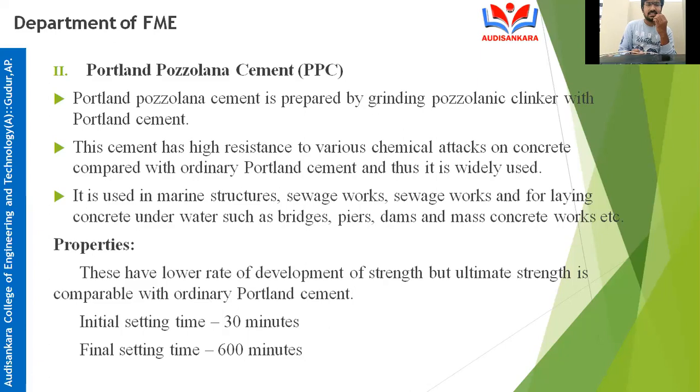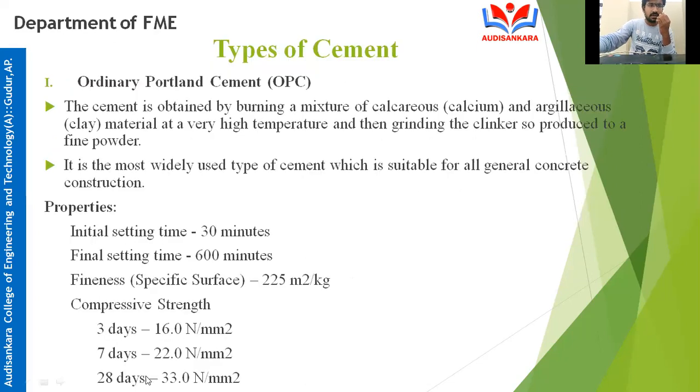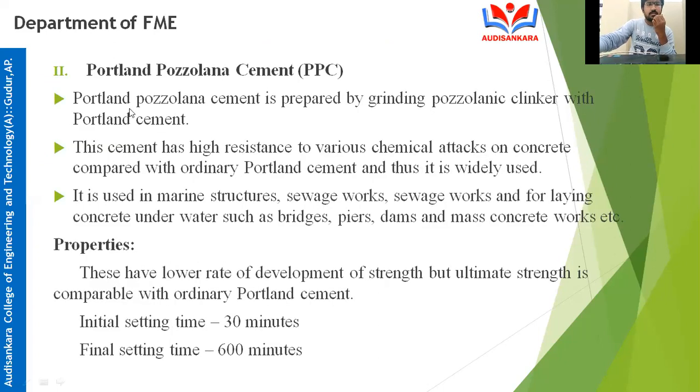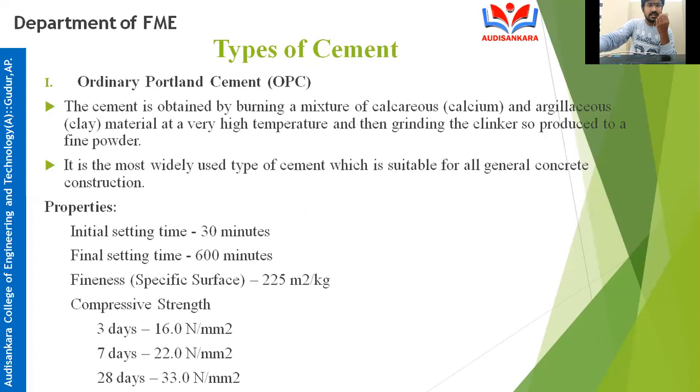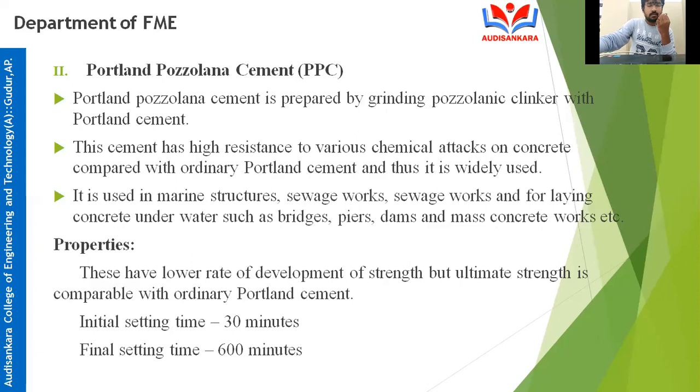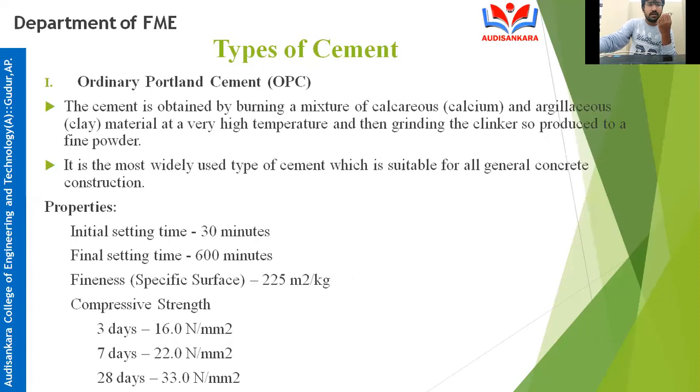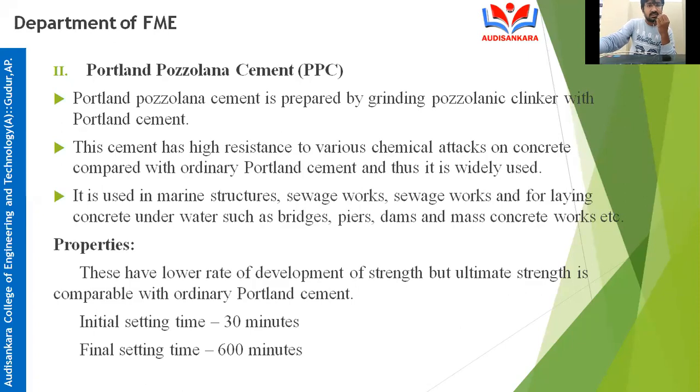During the early stages, that is 1 day, 2 days, 3 days, the strength will be very less when compared to ordinary Portland cement. If ordinary Portland cement gives 16 Newton per mm square for 3 days, Portland pozzolana cement may give 10. For 7 days, 22 Newton per mm square is given by ordinary Portland cement, and by Portland pozzolana cement may give 15. The rate of development of strength is slow during the early stages, but the ultimate strength is equal to ordinary Portland cement.